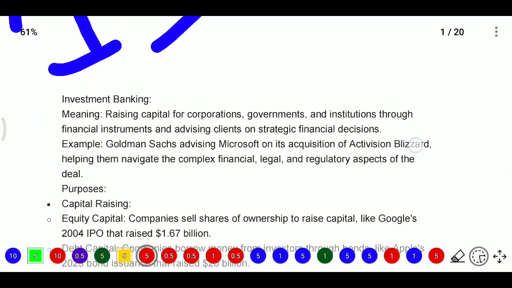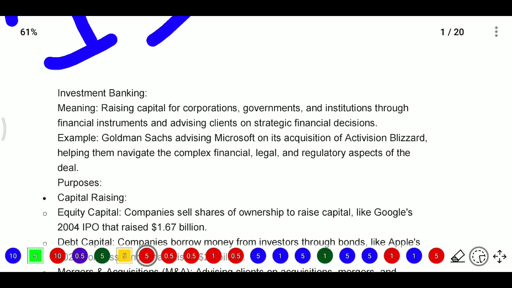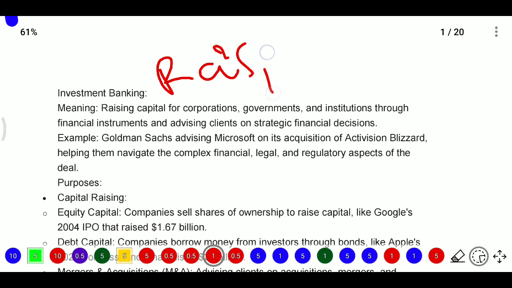What is this investment banking? What is the meaning of investment banking? Firstly, it will help in raising capital for corporations, governments and institutions through financial instruments. That is the first option. And after that, it will advise the client on strategic financial decisions.